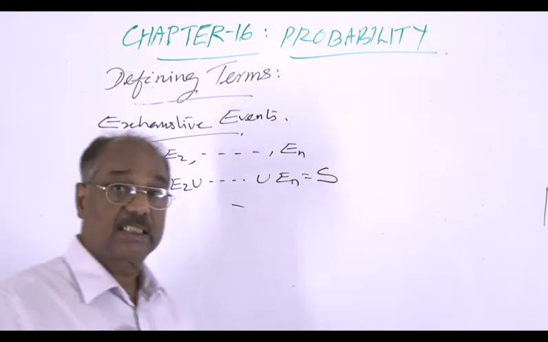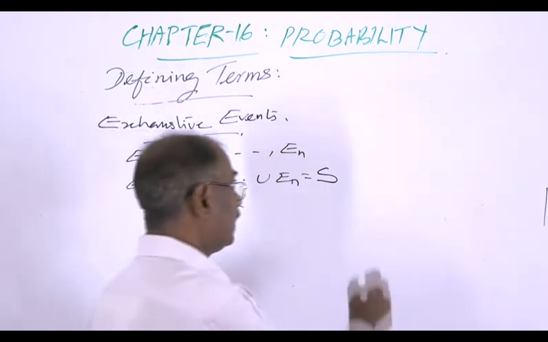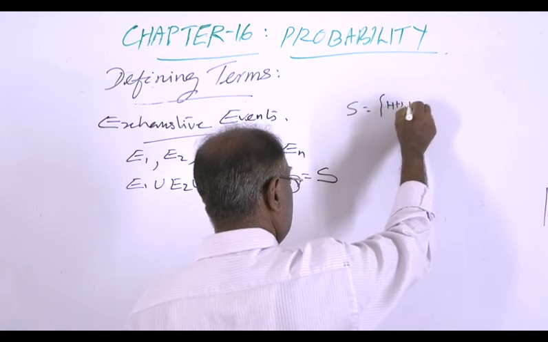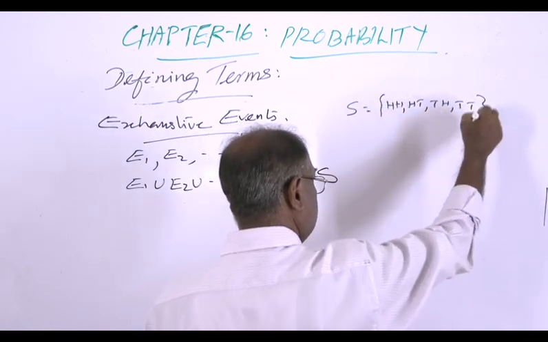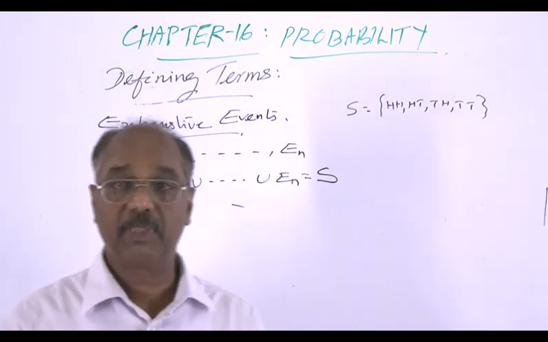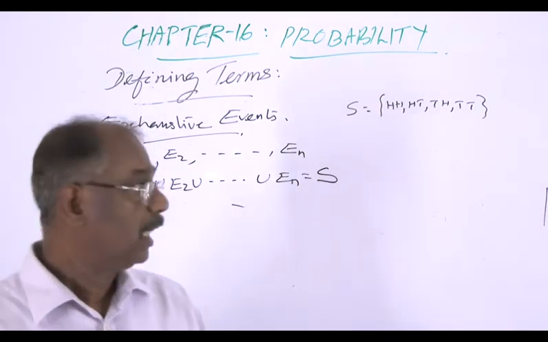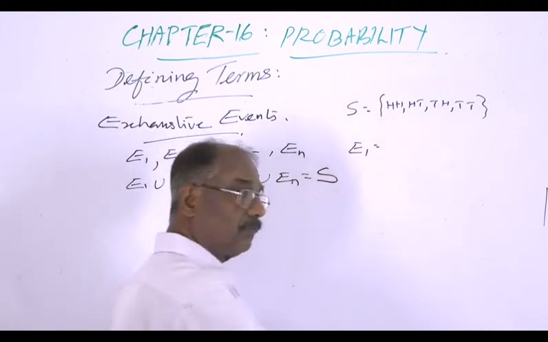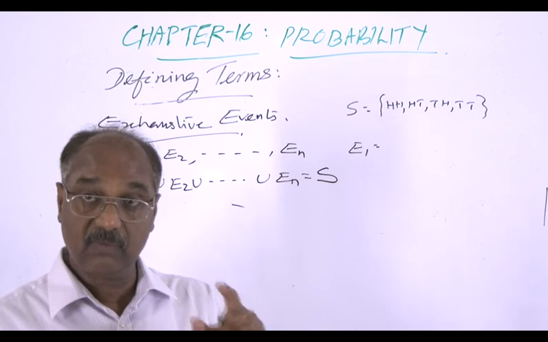So first consider the tossing of two coins. Then the sample space consists of head head, head tail, tail head, and tail tail. Suppose E1 is the event at least one head.